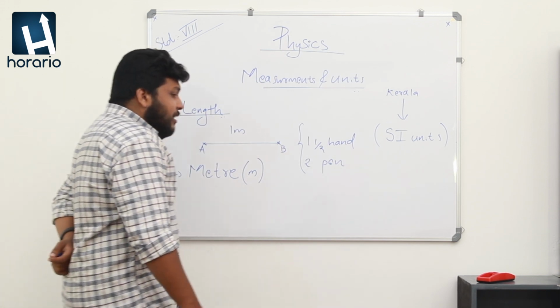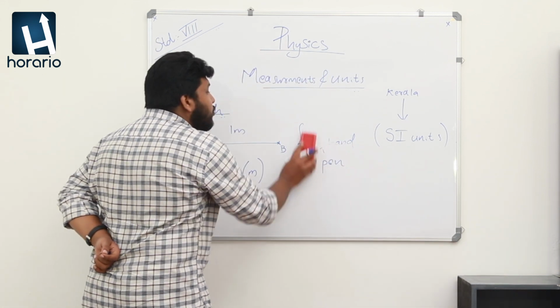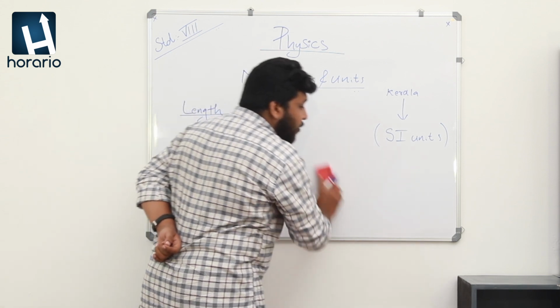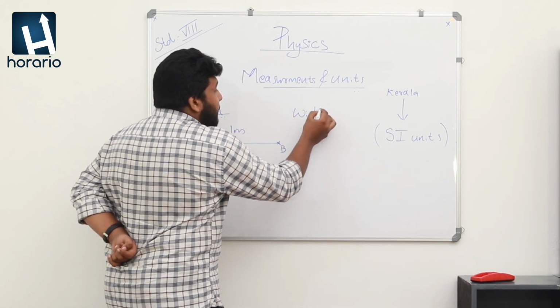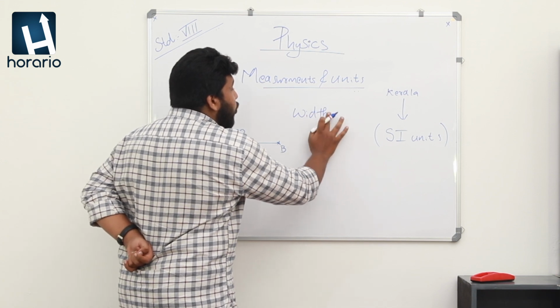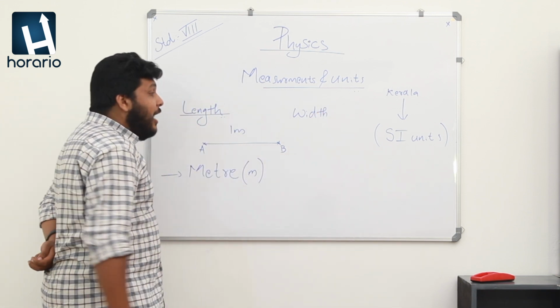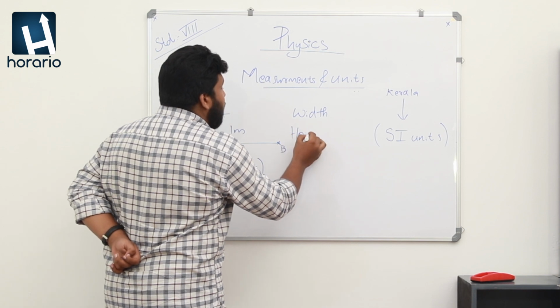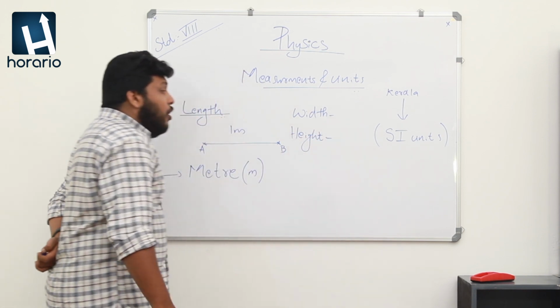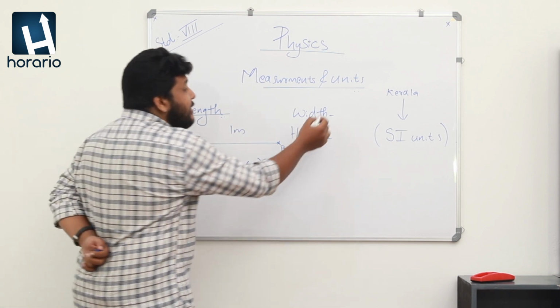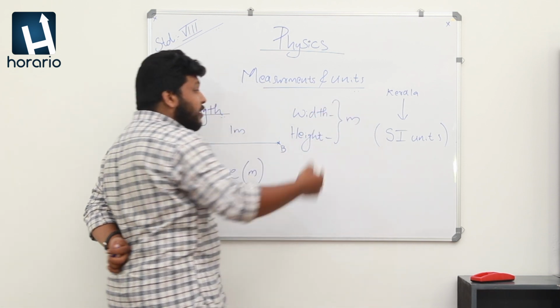So, students, the meter is not only used for length. We also hear the width of a box is 2 meters, or the height of a building. We are using meters in different situations.